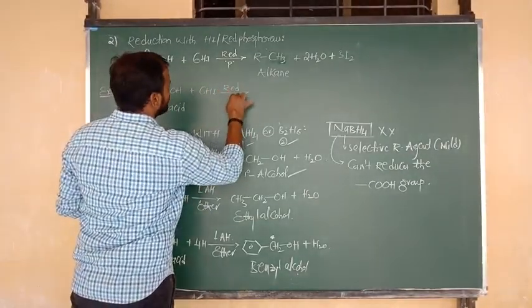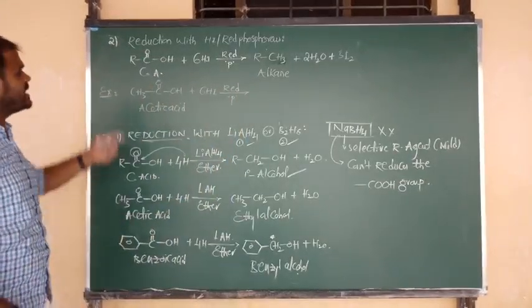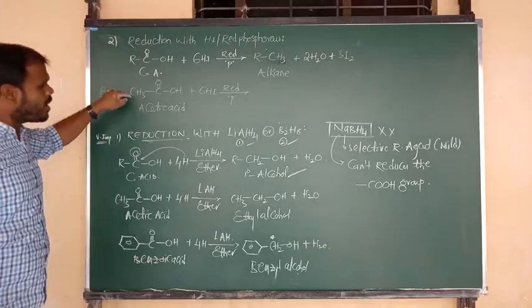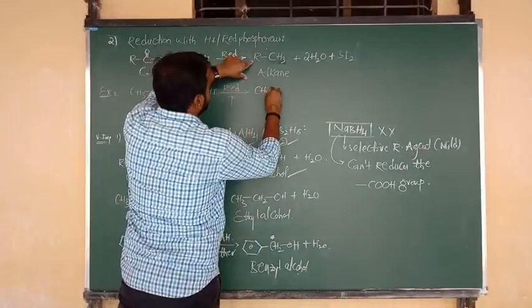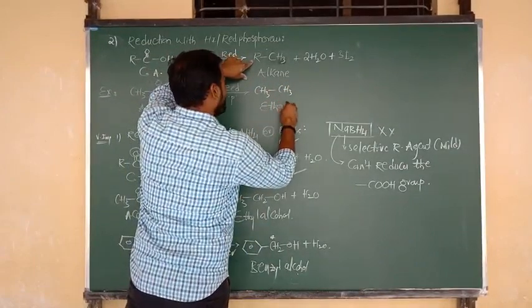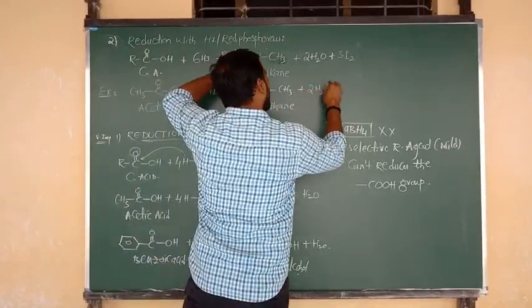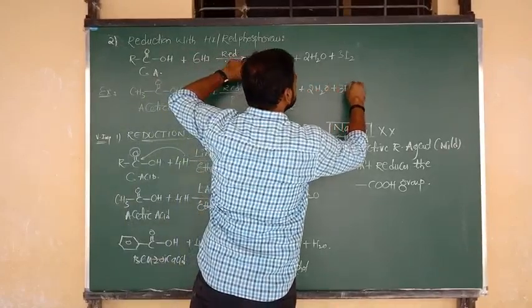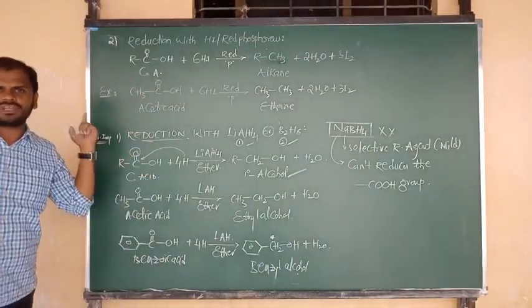So acetic acid undergoes reduction by using 6 moles of HI in presence of red phosphorus, and the product is, just in place of R I have written CH3, here also in place of R we write CH3. So we can say CH3 bonded to CH3. The name of this product is ethane, and the remaining 2 byproducts are common: one is water molecule and one more is 3 moles of iodine. Everything will be balanced. If you want, you can check.